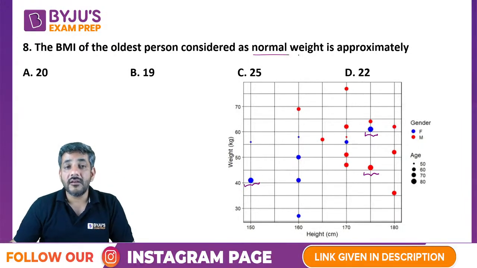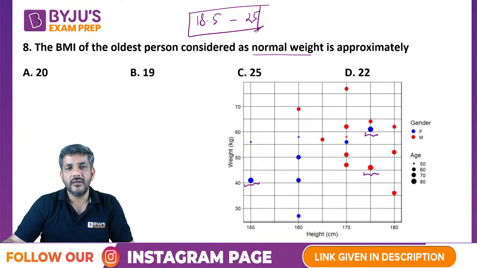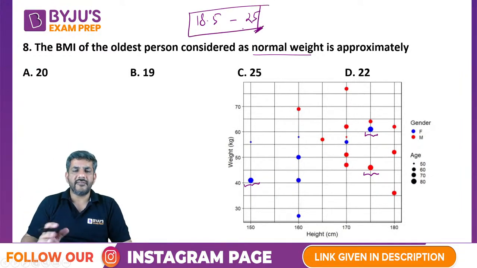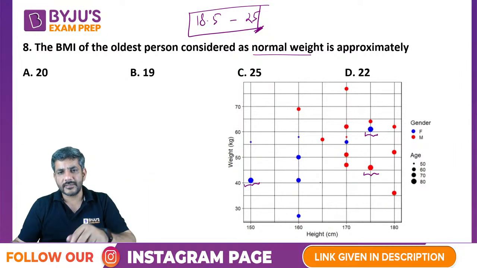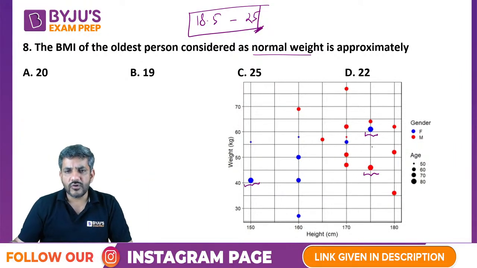But वो कह रहा है normal weight. Normal weight कौन से थे? The people who are in the range of 18.5 to 25. So the person who's having a BMI of 18.5 to 25. Let's start with any one guy. Now this person has a very low weight, so there are chances is not normal weight, right? One of these two would be our answer, definitely. मैं किसी भी एक को चेक कर लेता हूं.